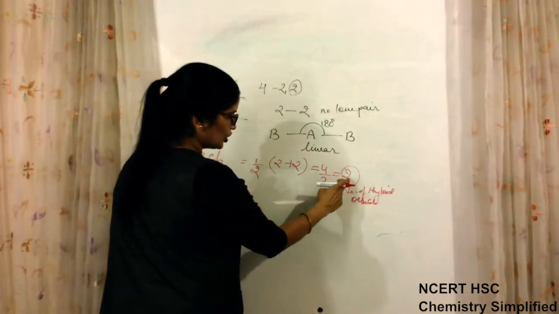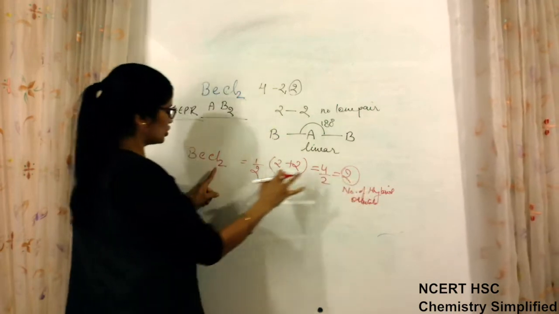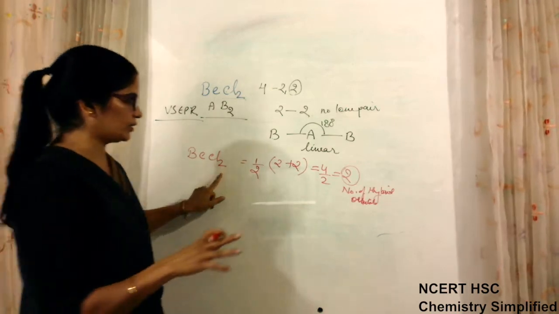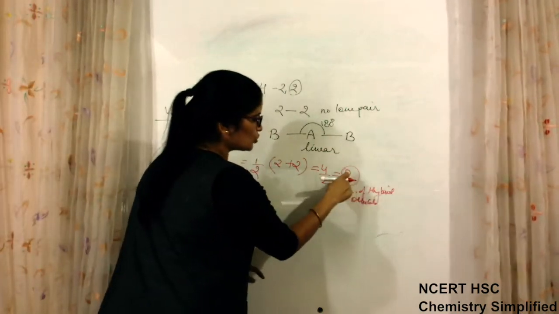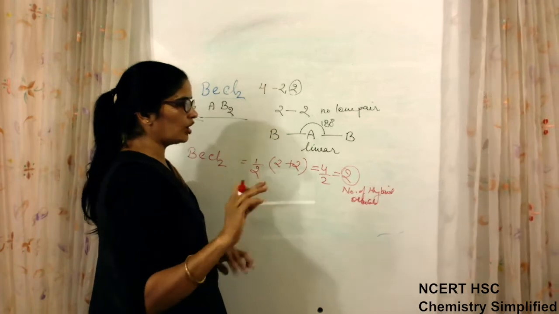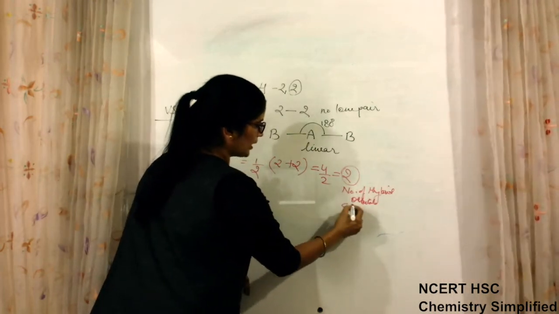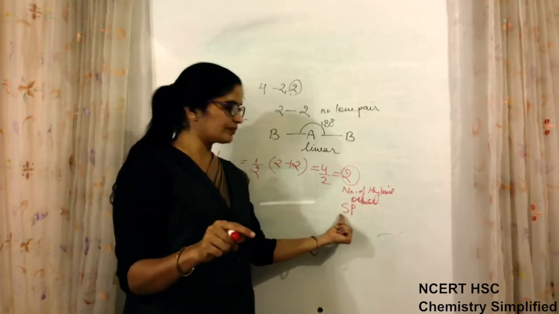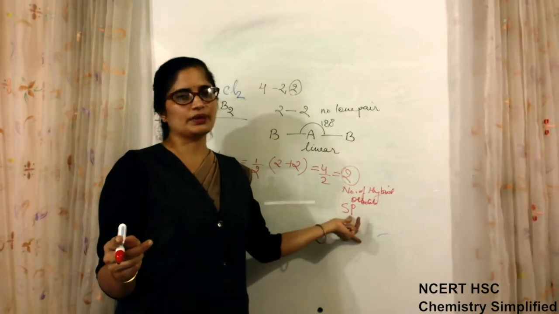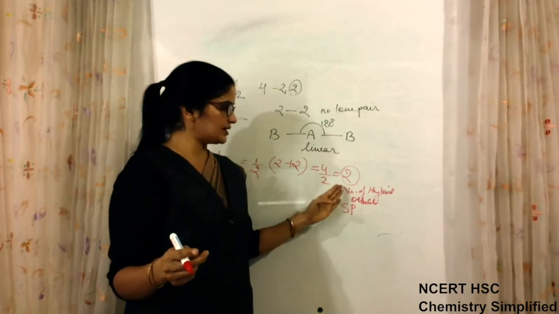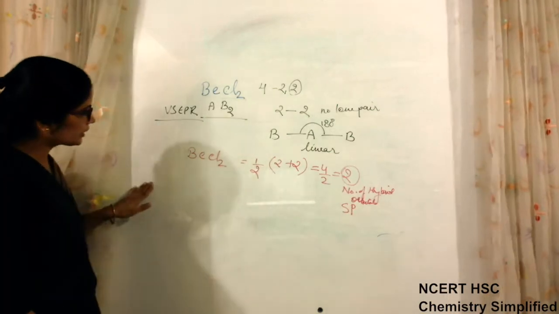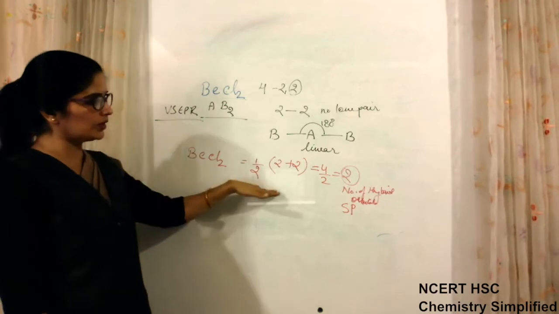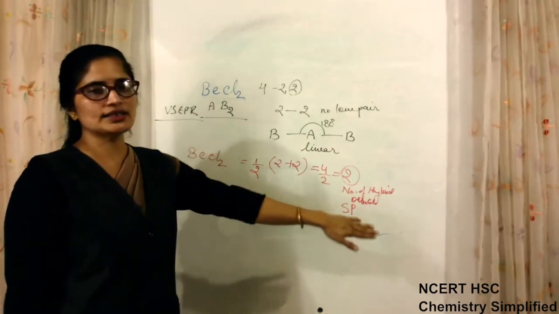Again we will tally here. 2 is the number of hybrid orbitals, 2 is the number of side atoms. That means there is no lone pair. Now the number of hybrid orbitals is 2, so what is the type of hybridization? We always start with S and P. Because the number is 2, the first one will be S, and if there is a second one, it will be P. So the type of hybridization is SP. Without finding out by arranging orbitals, which you can do later, by just putting the value in the formula you can find out that its hybridization is SP.